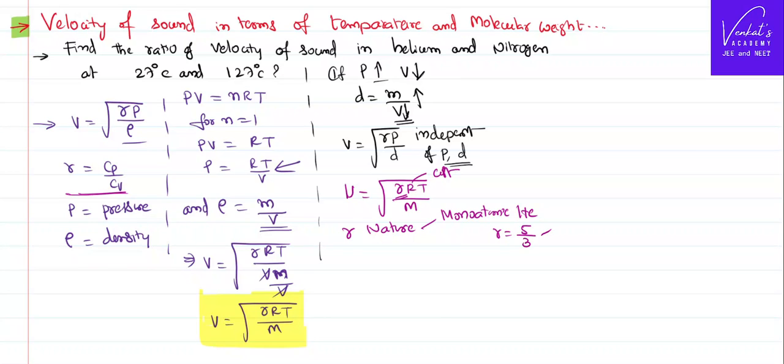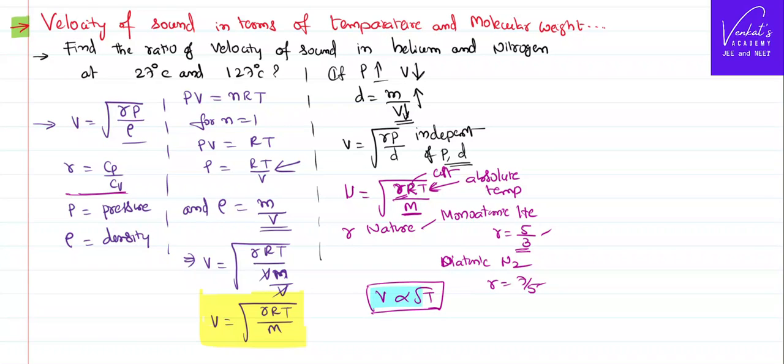We will discuss it at a later stage, at a different level, but you probably have learned this value in heat. And then we have nitrogen, a diatomic gas, which we write as N2, whose gamma is equal to 7 by 5. Thus, it depends on gamma. Of course, R is constant. It also depends on molecular weight, obviously, for a gas. It also depends on absolute temperature. If you raise the temperature, velocity increases. These are very well related to each other. I want you to understand this point carefully.